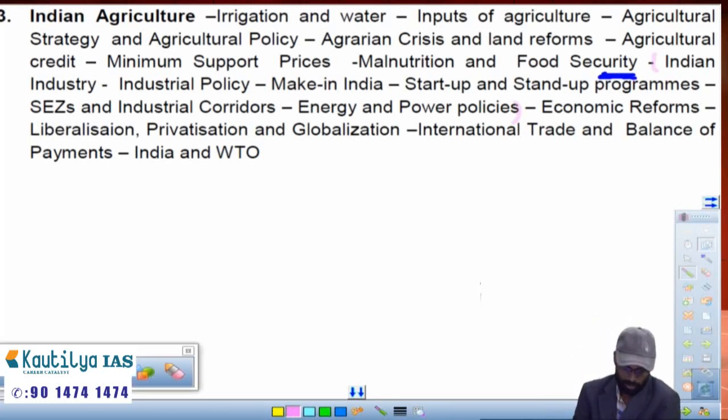And the last topic would be economic reforms during 1991. So three chapters. I will divide this unit into 3 chapters. In the first part of this unit, we will discuss agriculture.